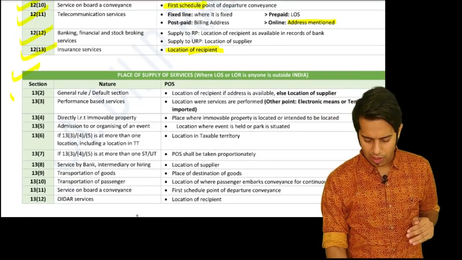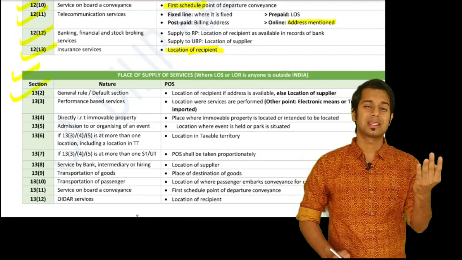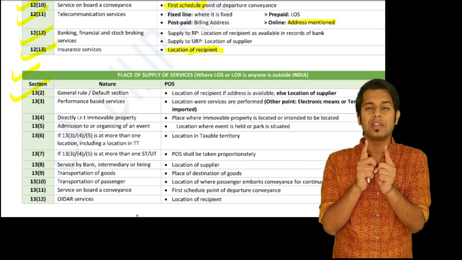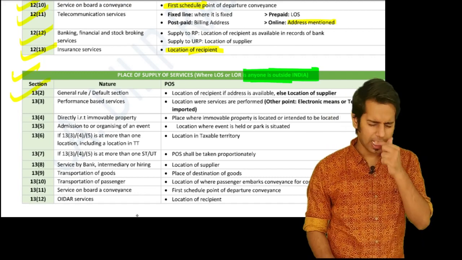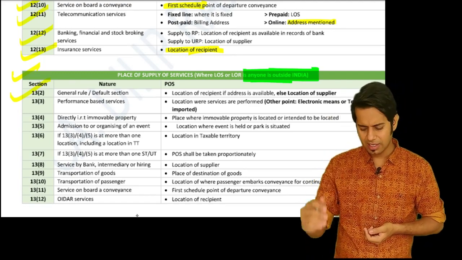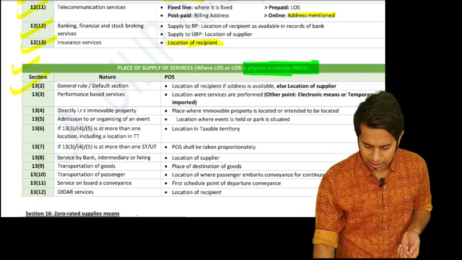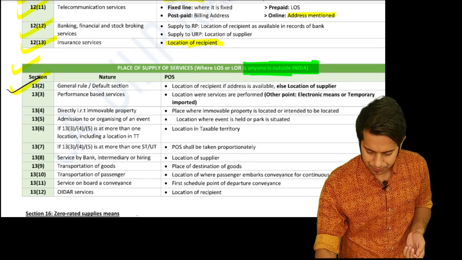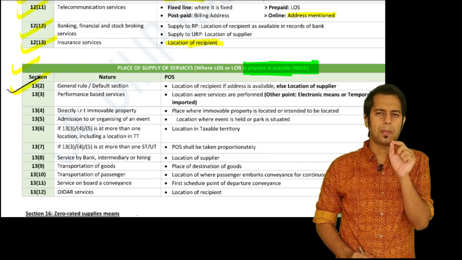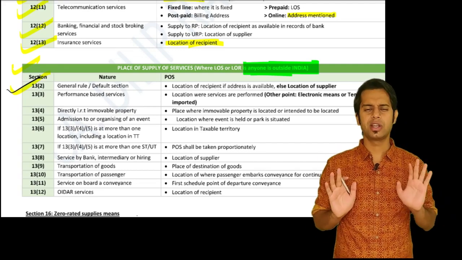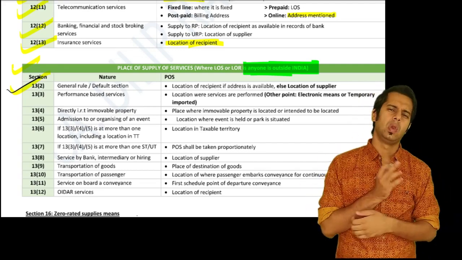Now, place of supply of services where either the supplier or the recipient, any one of them, is outside India. Not both, sir? Any one is outside India, then I will determine the place of supply as per Section 13. Section 13, subsection 1 says the general or default rule is that the place of supply will be the location of recipient. This is the general rule.